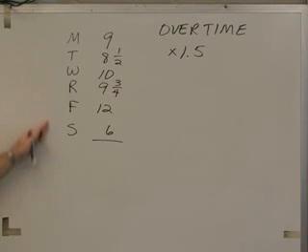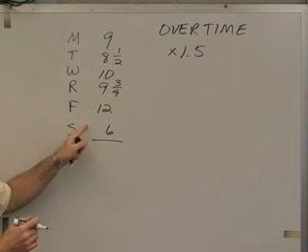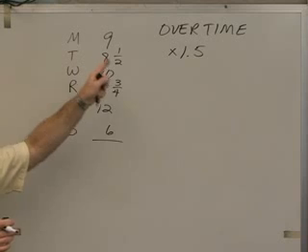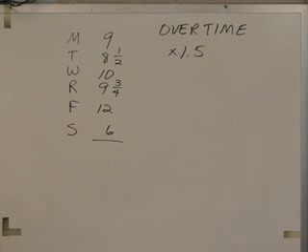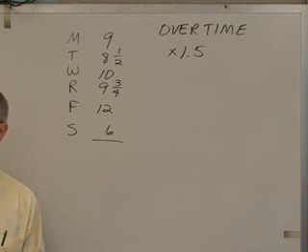Let's say someone works these hours on a Monday through Saturday job. Well, they're not getting paid overtime for every day that they go over 8 hours, although some companies are very generous and they do that. If you work more than 8 hours in a day, you get paid overtime. But most companies, if they pay overtime, they're going to say anything over 40 hours in a week gets paid